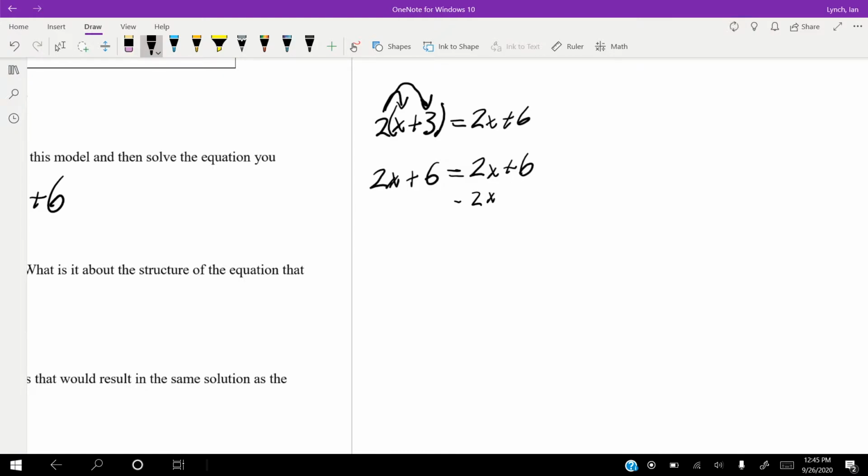Subtract 2x from both sides. And we get 6 equals 6. Okay, that's true. 6 does equal 6. Now, let's move our constant. Subtract 6 from both sides, and we get 0 equals 0. That's really weird that we get 0 equals 0. I mean, that's true. That's definitely true. But at the same time, that doesn't tell us anything. That doesn't tell us what x can be. We lost our x up here in step 3 when we moved the variable.